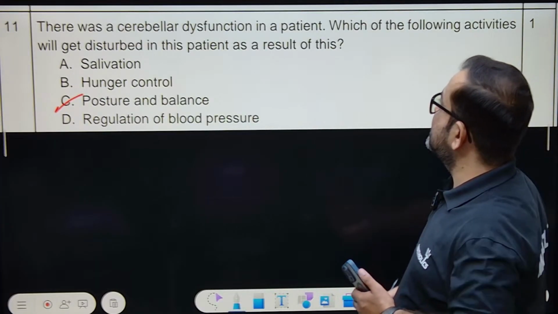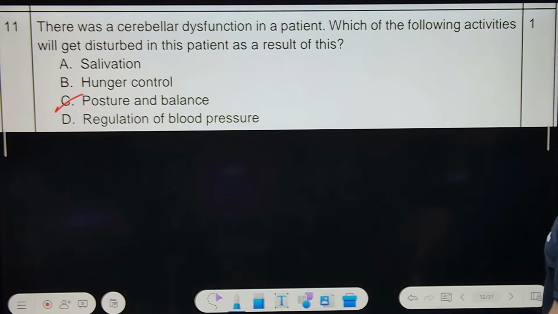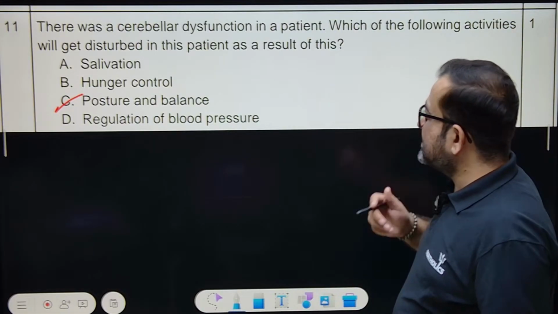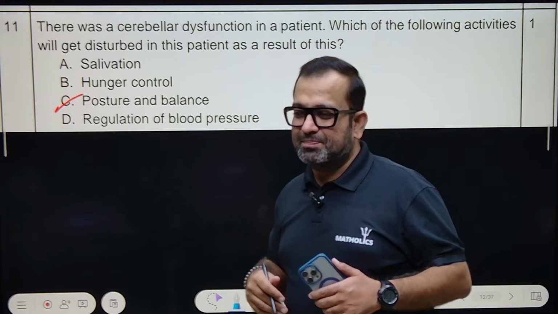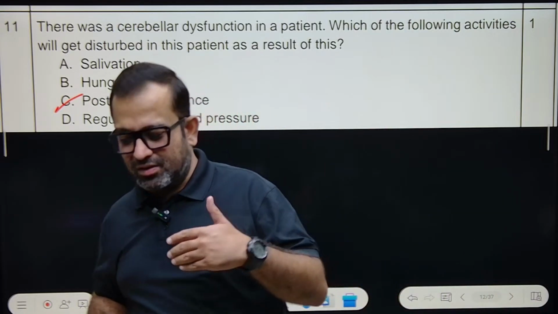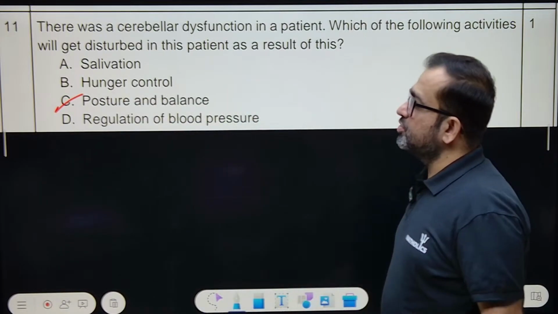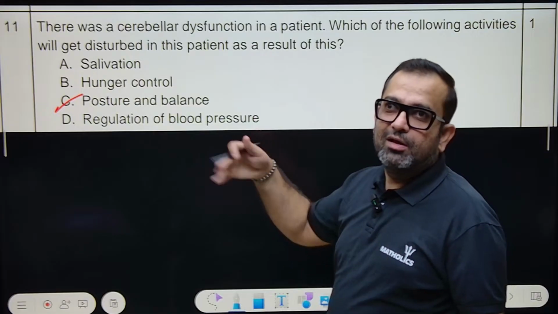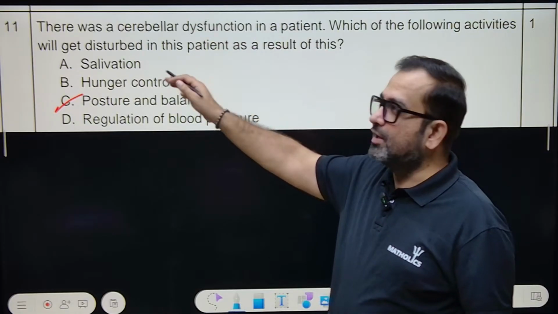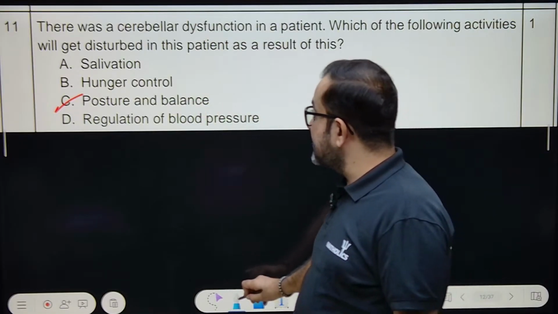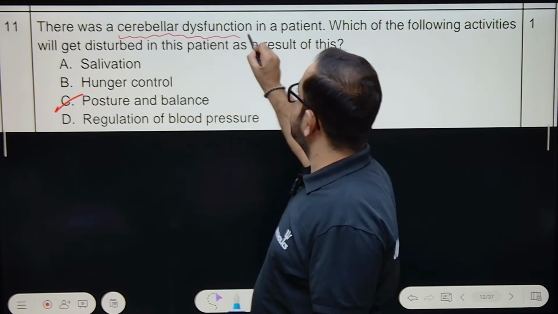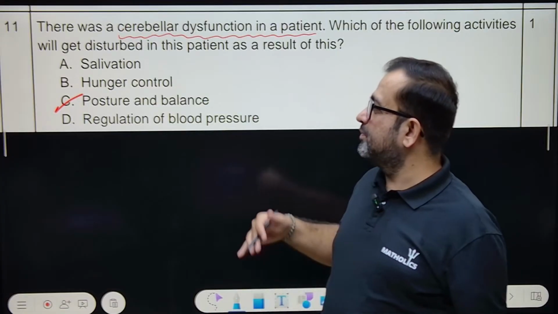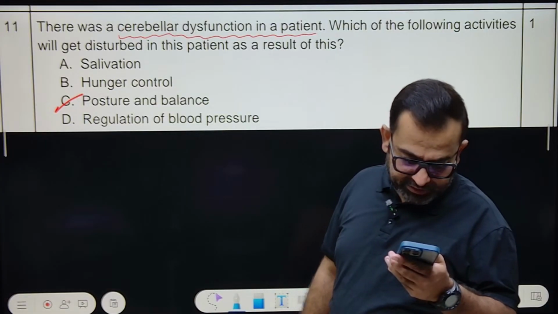Let's move forward to question number 11. There was a cerebellar dysfunction in a patient. Which of the following activities will get disturbed in this patient as a result of this? If the cerebellar dysfunction is there, the patient cannot sit properly, cannot stand properly, cannot bow down properly. So it is nothing but posture and balance. Salivation, hunger control, and regulation of blood pressure are not related with this. Posture and balance. Sorted.